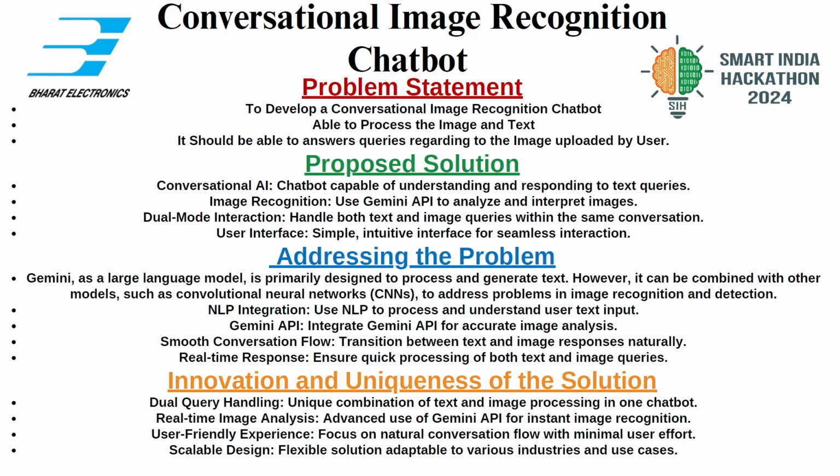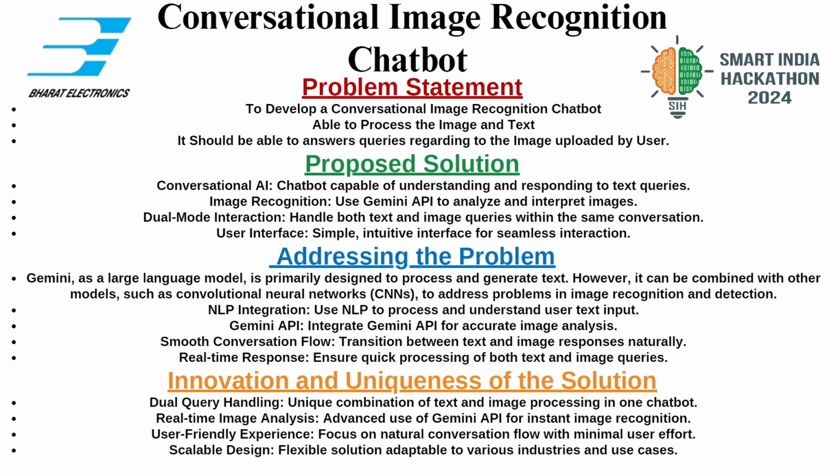Use the Gemini API to analyze and interpret the images, and the dual mode interaction plays the major role here. This dual mode handles both text and image queries within the same conversation, which makes the interaction very realistic, and the user interface is very simple and anyone can understand it.